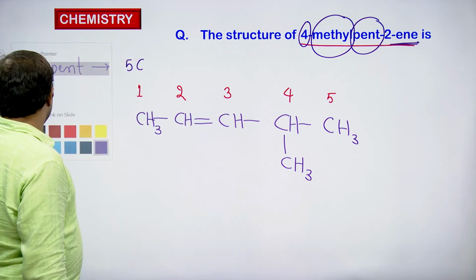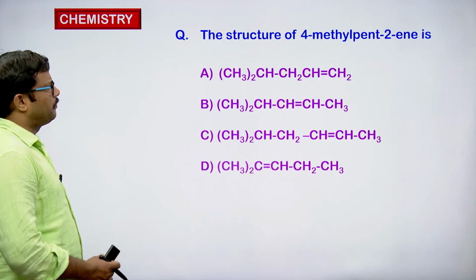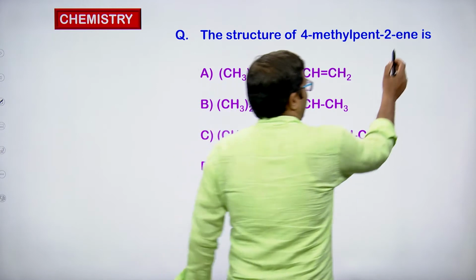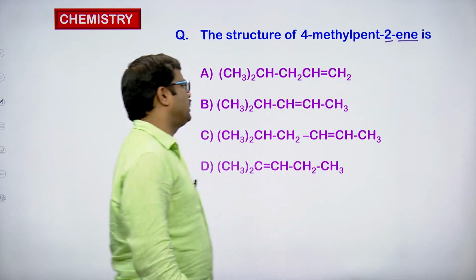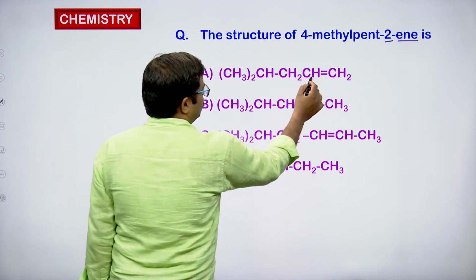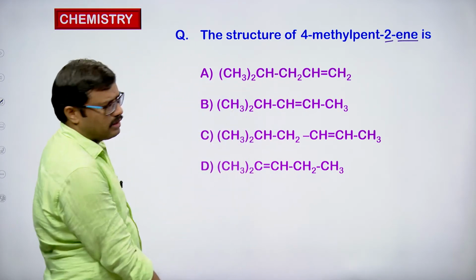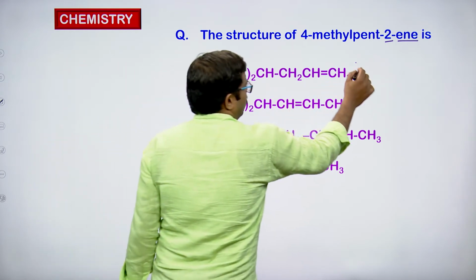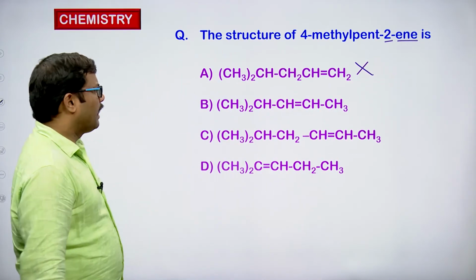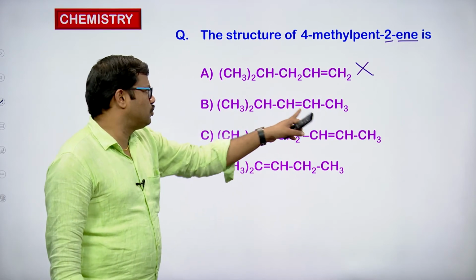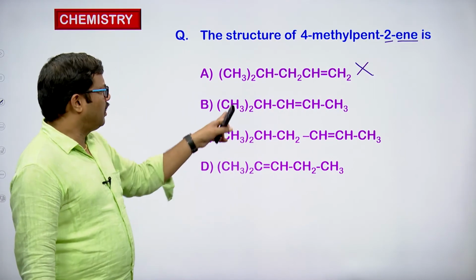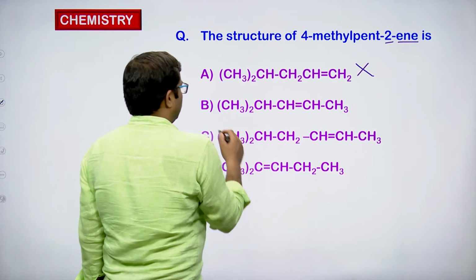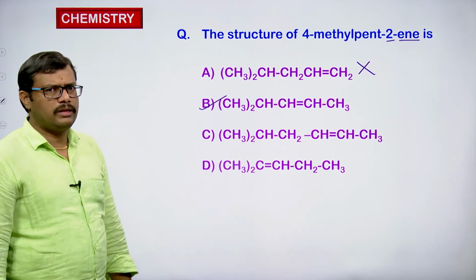Let us look at the options given. We need a double bond at the second position with 5 carbons in the chain. In the first option, if you observe, 1, 2, 3, 4, 5 carbons are there, but the double bond is present on the first carbon atom, so that is ruled out. In this next one, we have 1, 2, 3, 4, 5 carbons, and one group is present on this carbon. Here the double bond is present between the second and third carbon atoms, so we can expect this to be the correct answer.